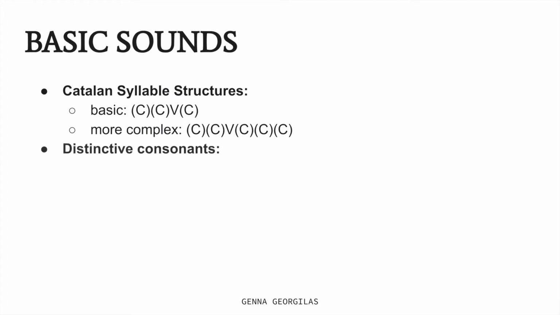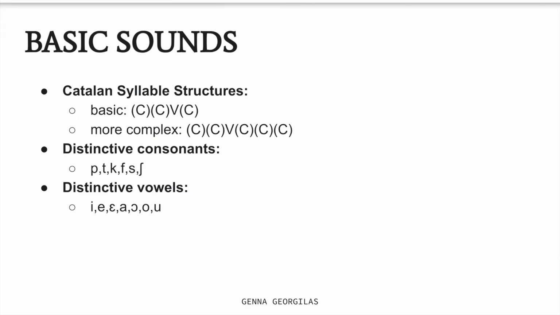Some distinctive consonants in the Catalan language would include p, t, k, f, s, and sh. Some distinctive vowels would then include i, e, a, u, and a.